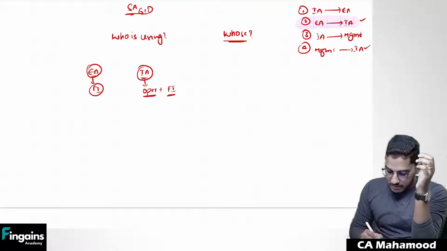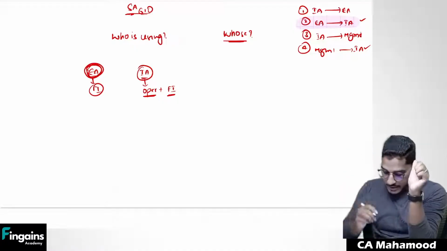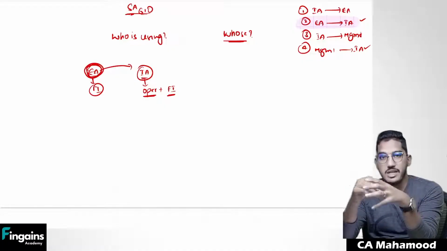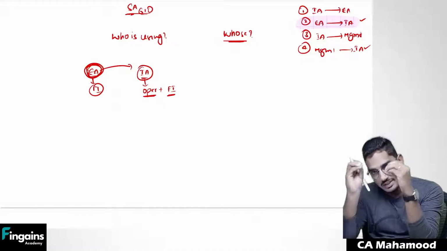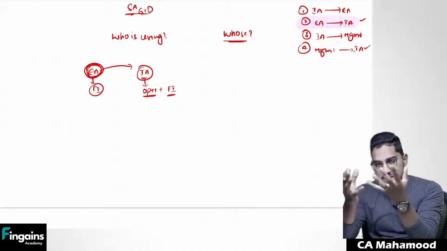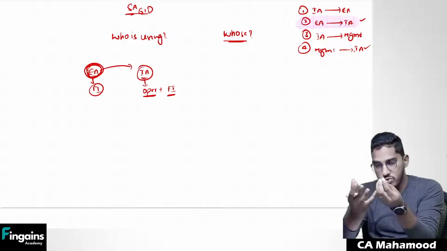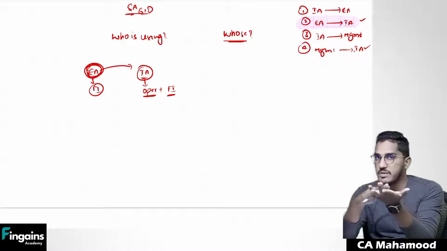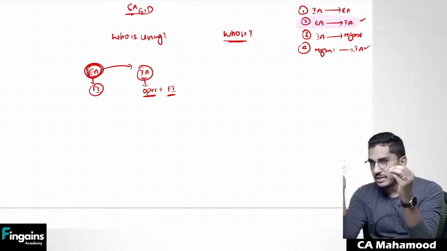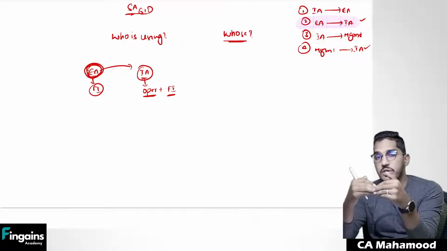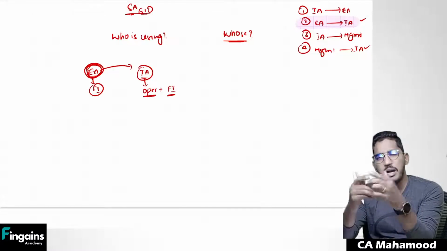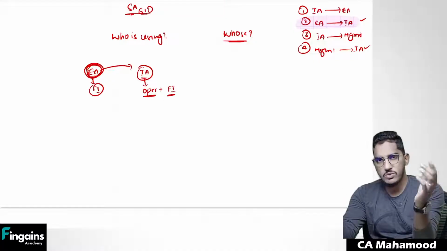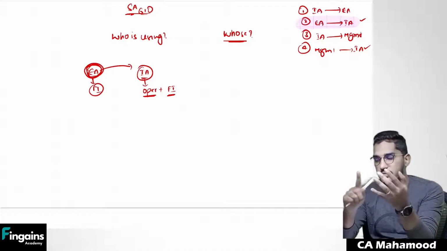So basically, whatever work the external auditor is required to perform is already getting done by the internal auditor. In some areas, whatever the external auditor is supposed to do and whatever the internal auditor is supposed to do are the same. So as an external auditor, can I make use of the internal auditor's work? Practically, it seems okay, because whatever work you are doing, the same work he is also doing. So yes, practically you can make use of it.